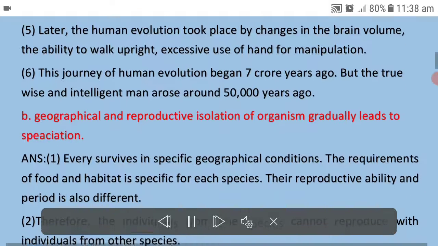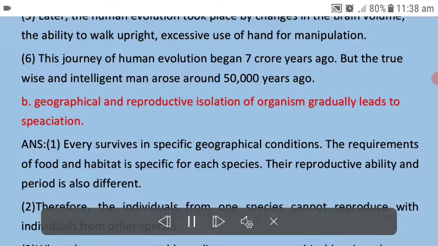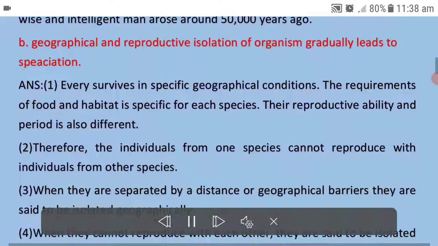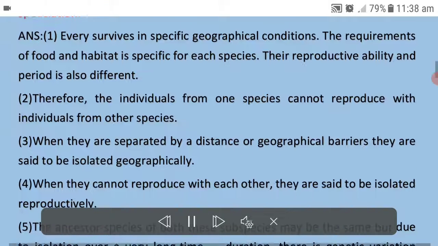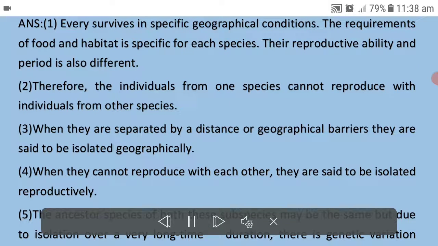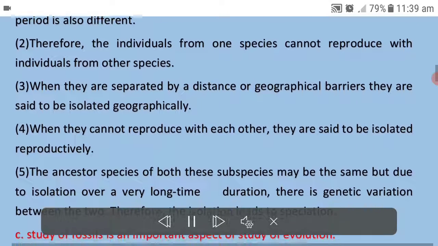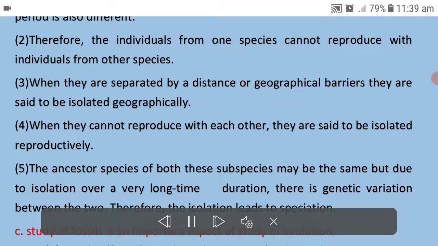B. Geographical and reproductive isolation of organisms gradually leads to speciation. ANS. 1. Every species survives in specific geographical conditions. The requirements of food and habitat are specific for each species. Their reproductive ability and period is also different. 2. Therefore, the individuals from one species cannot reproduce with individuals from other species. 3. When they are separated by a distance or geographical barriers, they are said to be isolated geographically. 4. When they cannot reproduce with each other, they are said to be isolated reproductively.